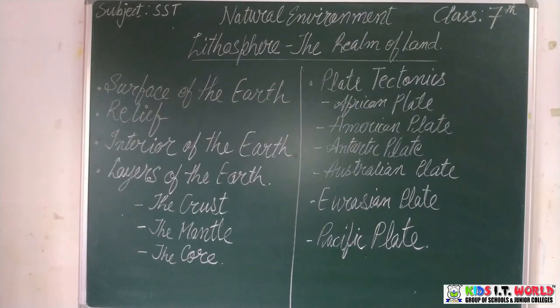The earth came into existence about 4,500 million years ago. Initially, it was a hot and gaseous ball which revolved around the sun. Gradually, it cooled down and got solidified. However, only the upper part of the earth, known as the crust, is solid. The interior of the earth is still in a molten state. Remember, a molten state means it is still a semi-liquid thing. It contains lava and all. So we will try and understand how the surface of the earth is all about and how it works.